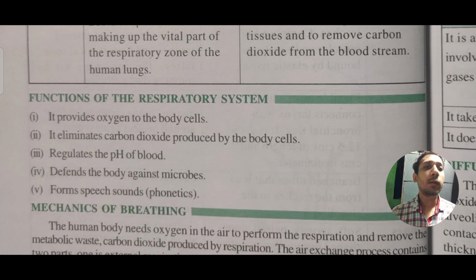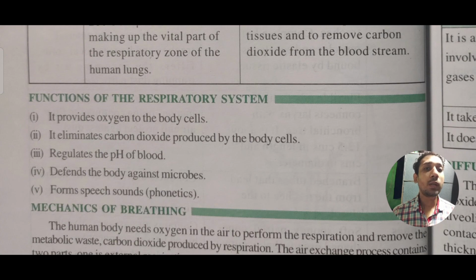So let me clear your doubts. The respiratory system is the system which provides oxygen to the body cells, means all of our cells need oxygen to regrow, regenerate, repair, or recycle. Okay, so that is the thing which is helped by the respiratory system. Thereafter, it not only eliminates the carbon dioxide produced by the blood cells, but it also regulates the pH of the blood. Means if we have so much carbon dioxide inside our body, the respiratory system takes it out and lets us breathe properly.